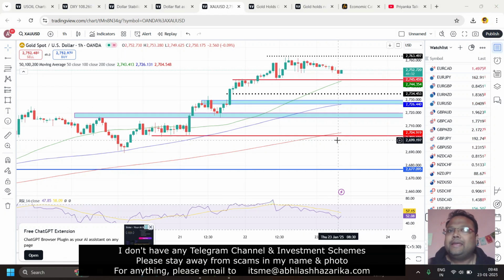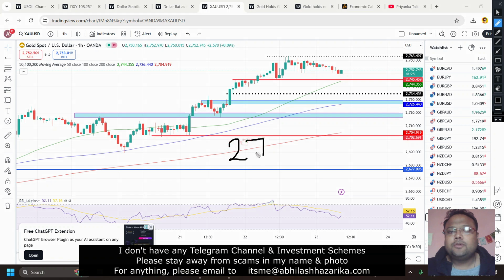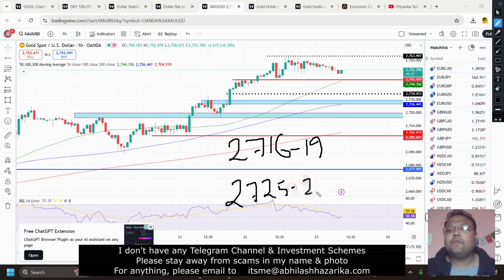If we keep aside these levels, where can we buy? We can buy around 2716 to 2719 that we discussed yesterday. We can also buy around 2725 to 2729 that we discussed yesterday. The two blue boxes, we have derived these levels with the help of price action. You can clearly see them on the chart. Apart from the price action, we also have the 100 moving average around the 2725 to 2729 area.